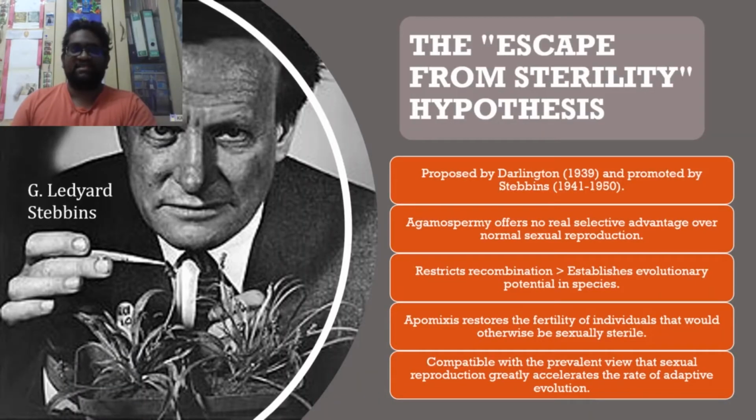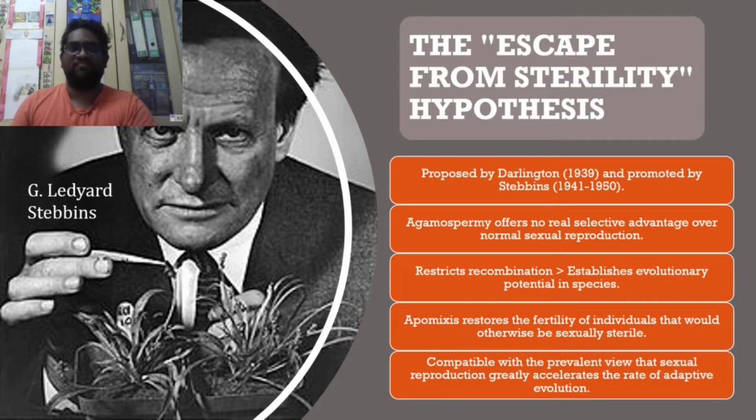The escape from sterility hypothesis was first proposed by Darlington in 1939 and promoted by Stebbins from 1941 to 1950. Agamospermy offers no real selective advantage over normal sexual reproduction. It restricts recombination and hence the evolutionary potential in species in which it becomes established.